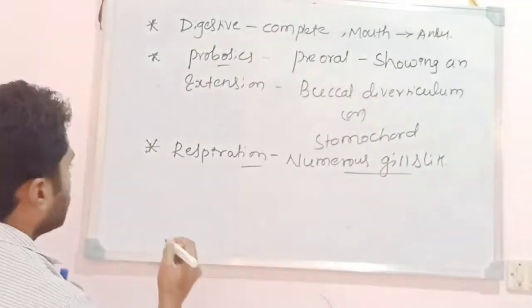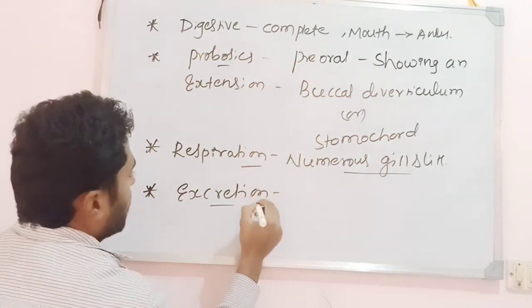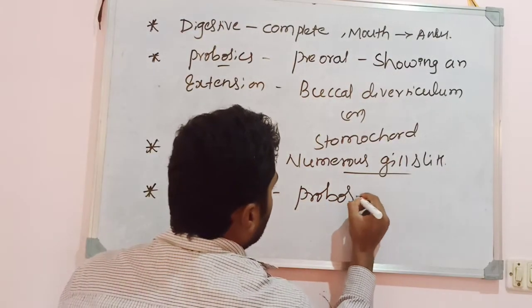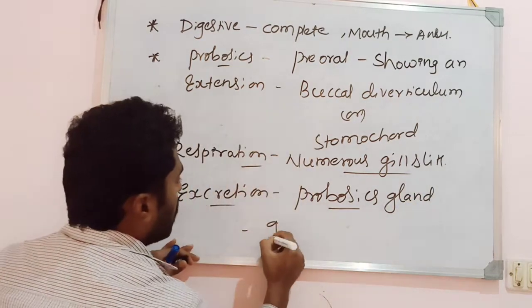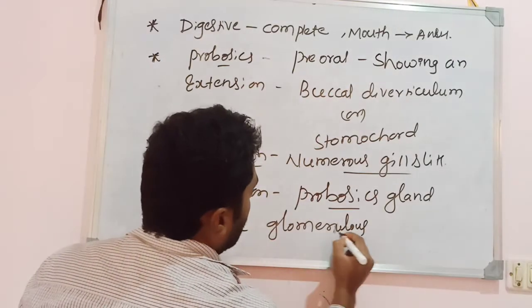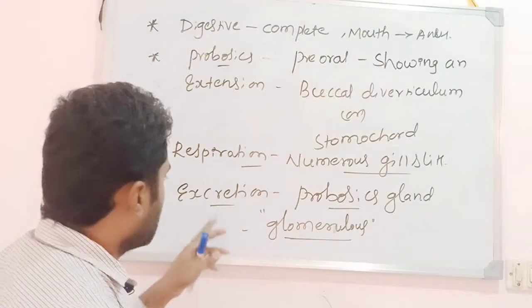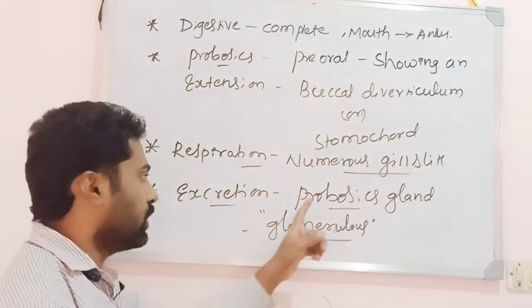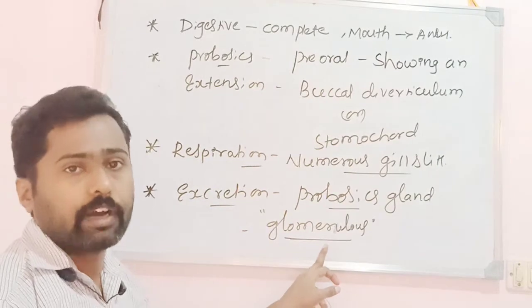Then the excretion. In these animals, excretion is done by a proboscis gland, which is called the glomerulus. This is the excretory structure of the Hemichordata. Excretion means the elimination of nitrogenous waste, and it takes place through the proboscis gland, called the glomerulus. This is the excretory organ of the phylum Hemichordata.